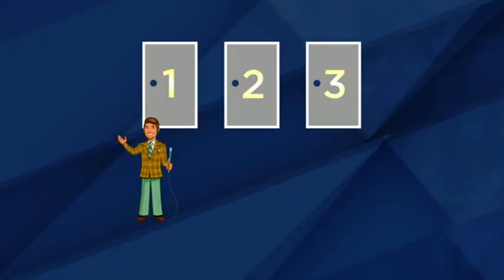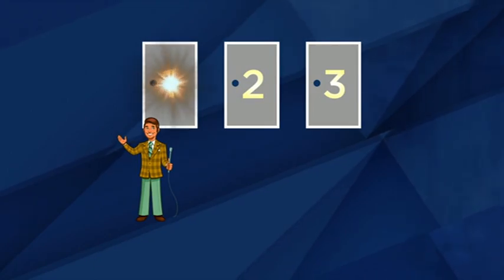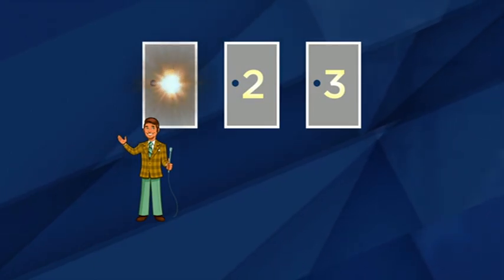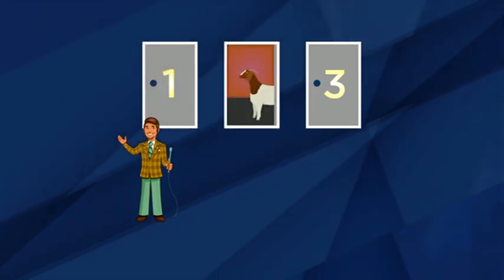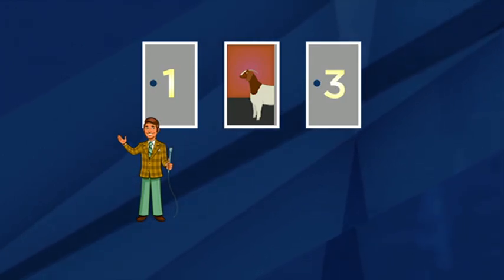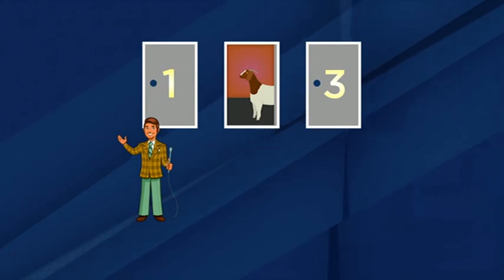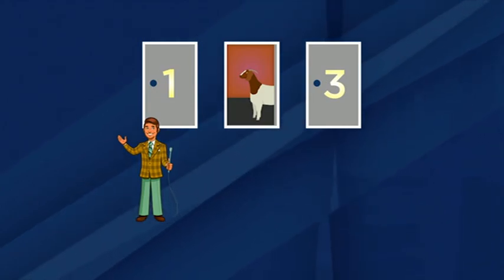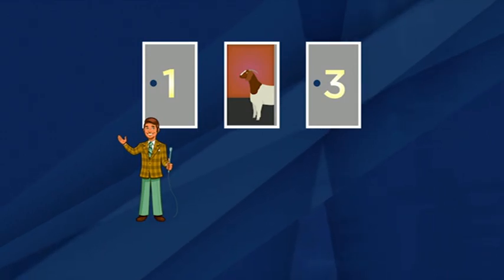Let's make this more precise. Suppose that the player initially chooses door 1, and then Monty opens door 2 to show a goat. Many players respond by thinking, I now know that the car is not behind door 2, but I've learned nothing about the other two doors. But this is an error.